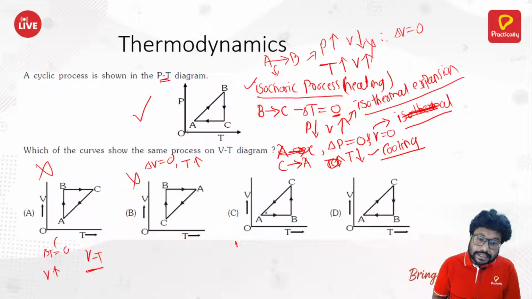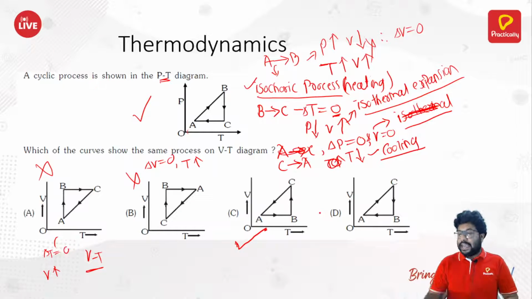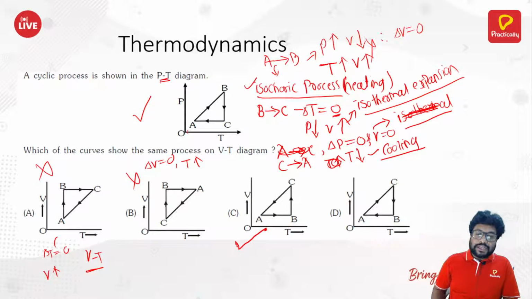As the temperature is decreasing, volume should also decrease. That means it's a cooling process. Therefore, the diagram C corresponds to our answer. That is why our answer is C here. Okay, this was a bit challenging question. I know this kind of question may take some time, but this kind of question may be asked in the exam. Okay, sure. Moving ahead.